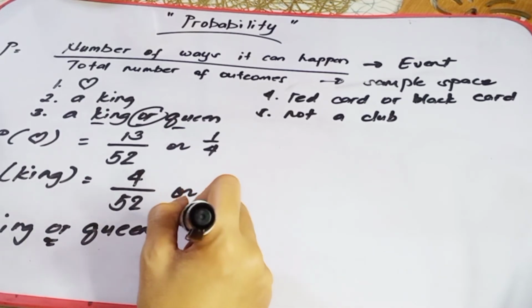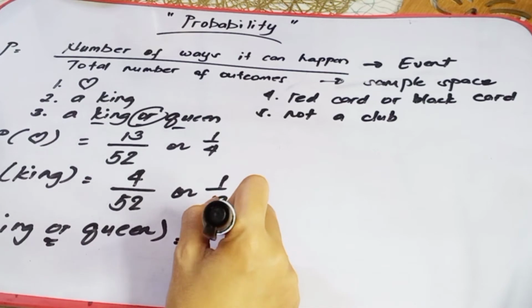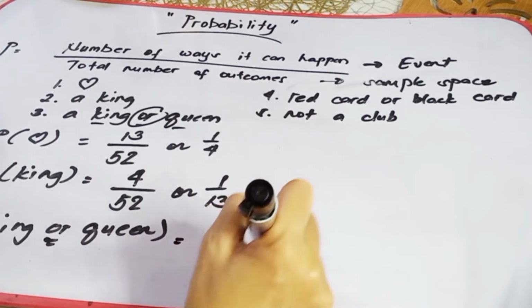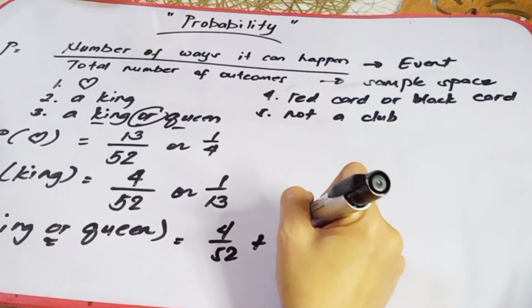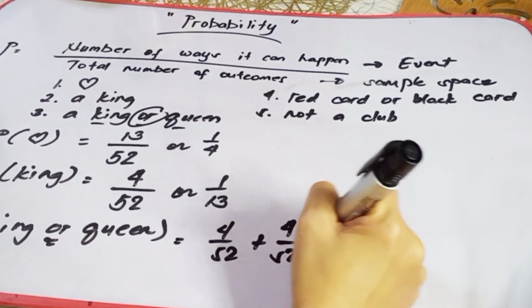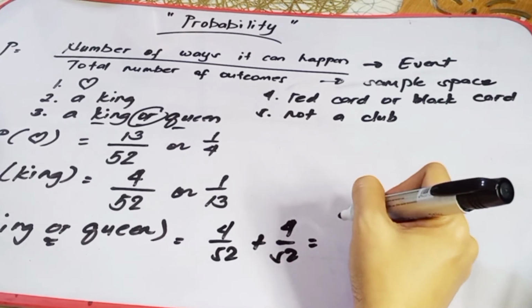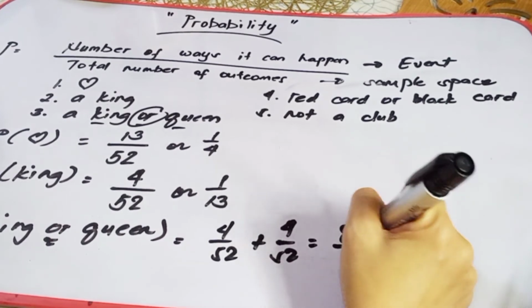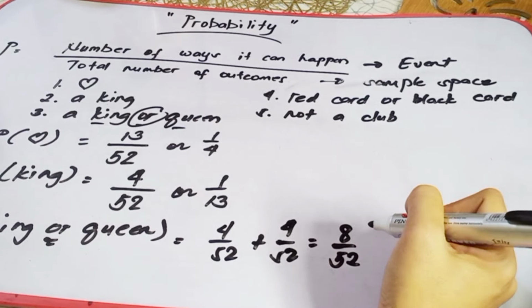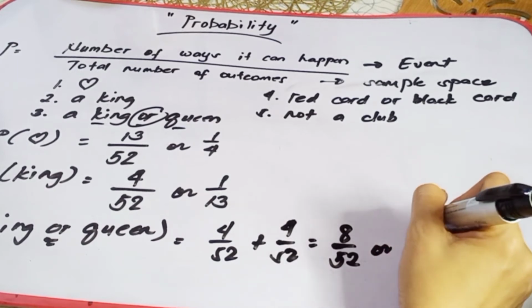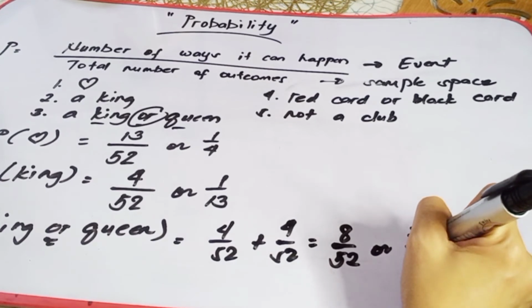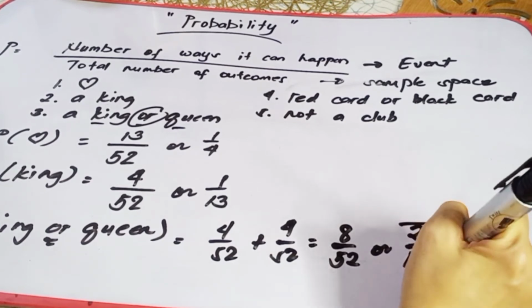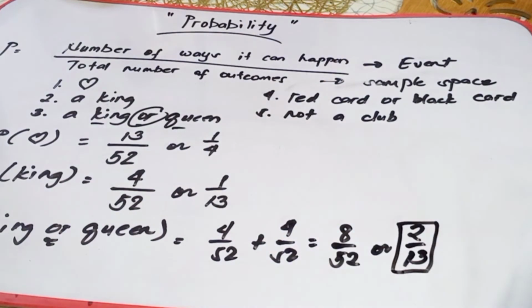So, king is, sabi natin, that is 4 over 52, and the probability of getting a queen is also 4 over 52. So, that is equal to 8 over 52. Or, to simplify, 8 over 52, that is 2 over 13. So, that is now the probability of getting a king or queen.